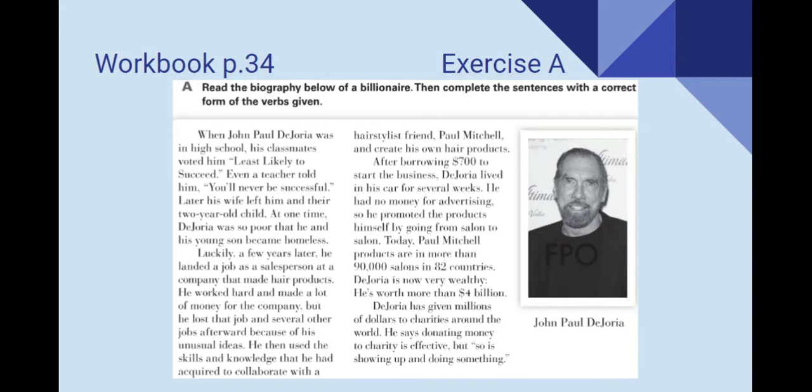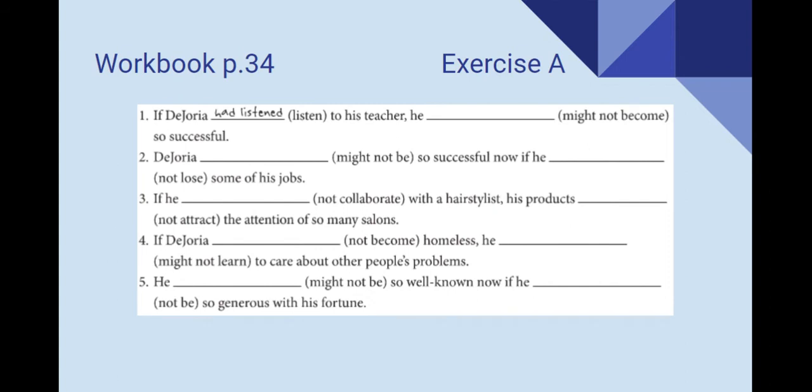Okay, great. Now let's go ahead and check. So these are the sentences we need to complete using the verbs in parentheses. For example, if the Georgia had listened to his teacher, he so successful. In this case, we are going to write "might not have become." In this case, we're using a different modal, might, but it is functioning as a would. Now, pause the video while you work on the rest.